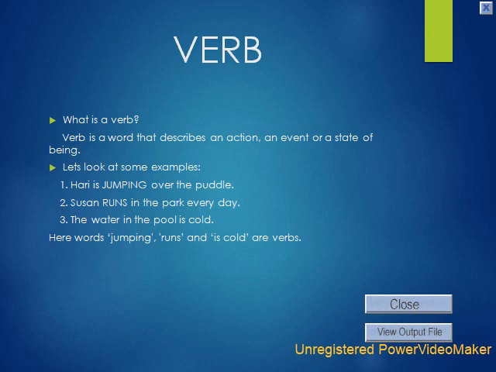Verb. What is a verb? A verb is a word that describes an action, an event, or a state of being. Let's look at some examples.